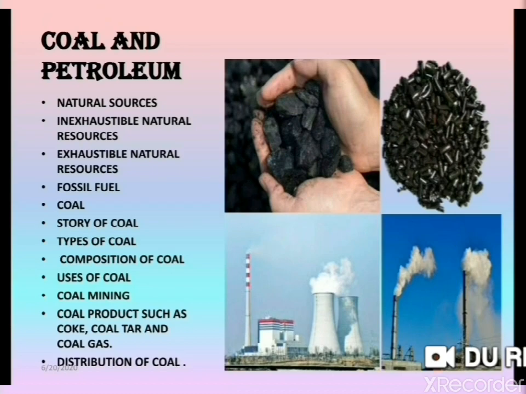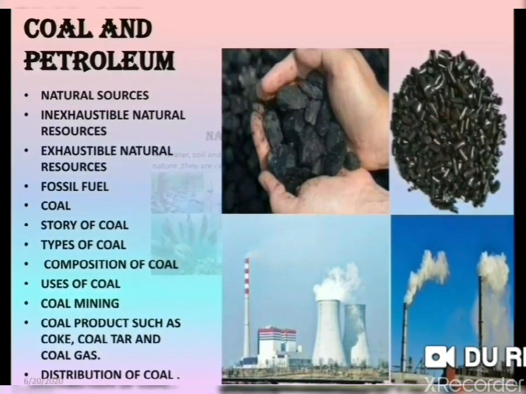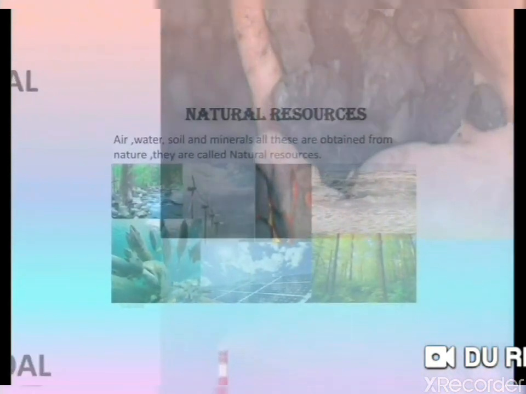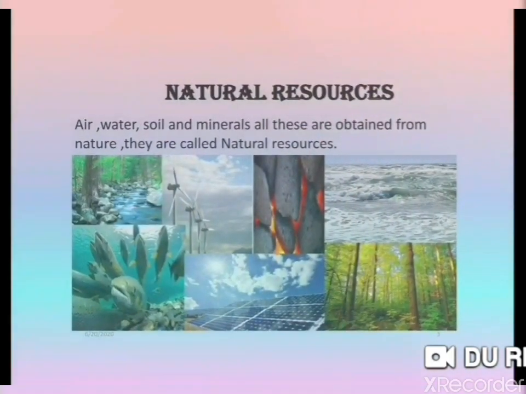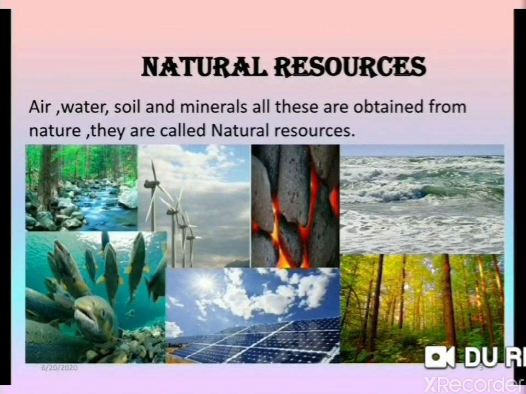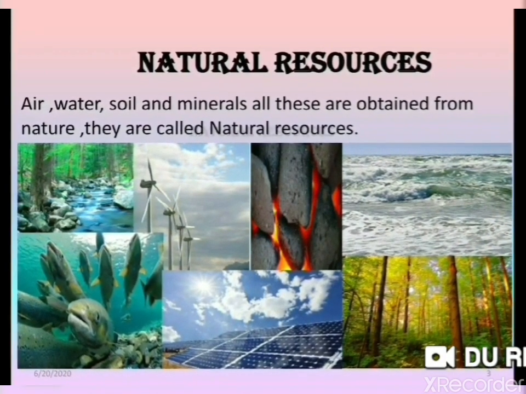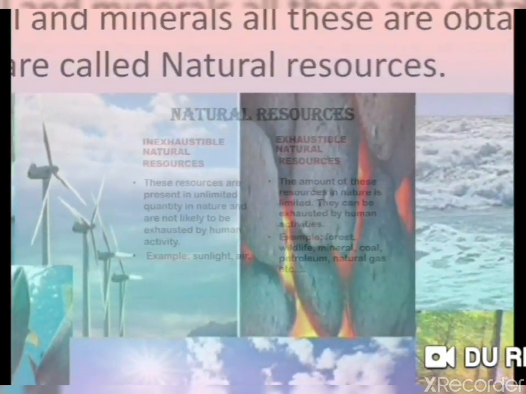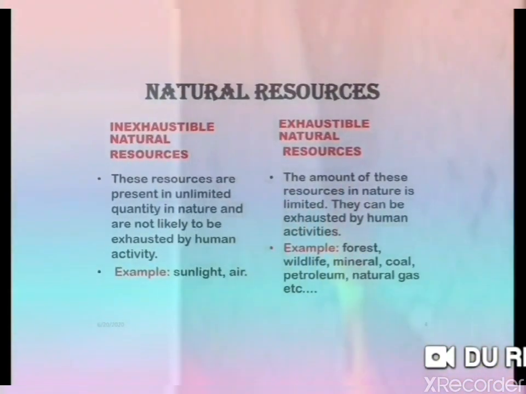Now after that, let me revise some terms, that is natural resources. So what are natural resources? Air, water, soil and minerals. All these are obtained from nature, so they are called natural resources. Here you can see the different types of natural resources like air, water, sun rays, forest. All these are called natural resources.